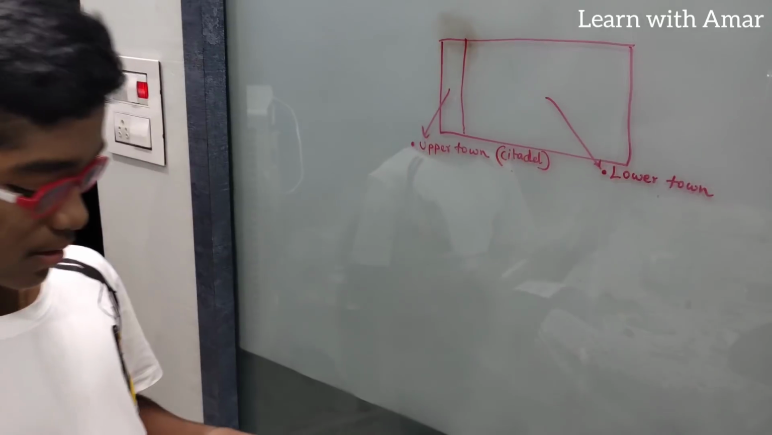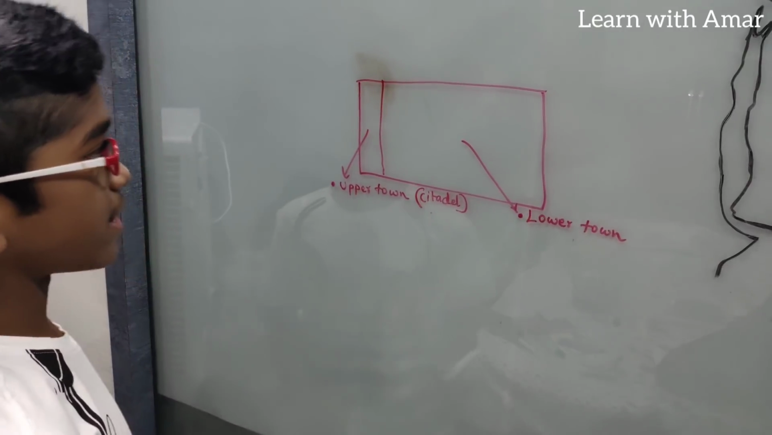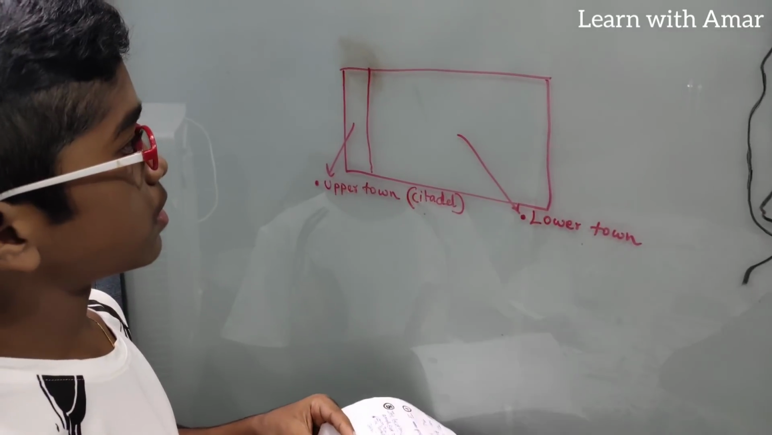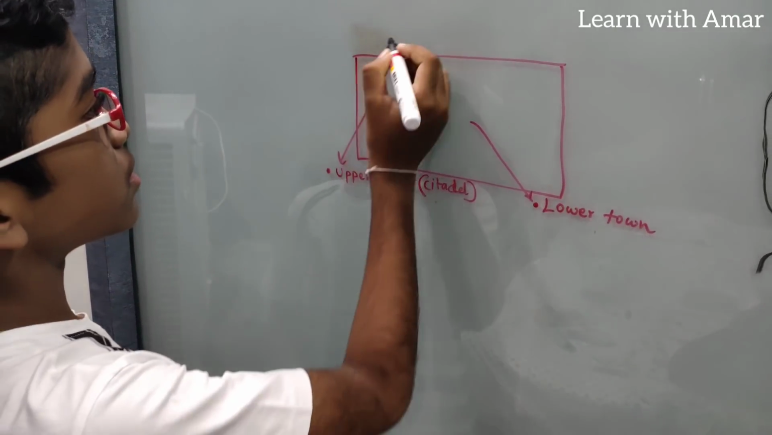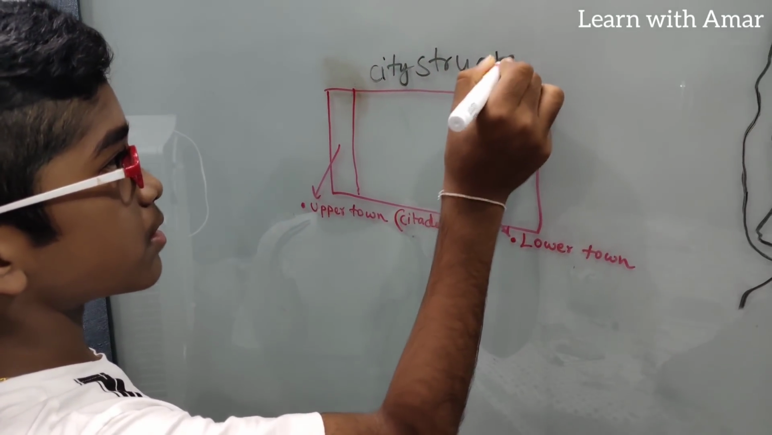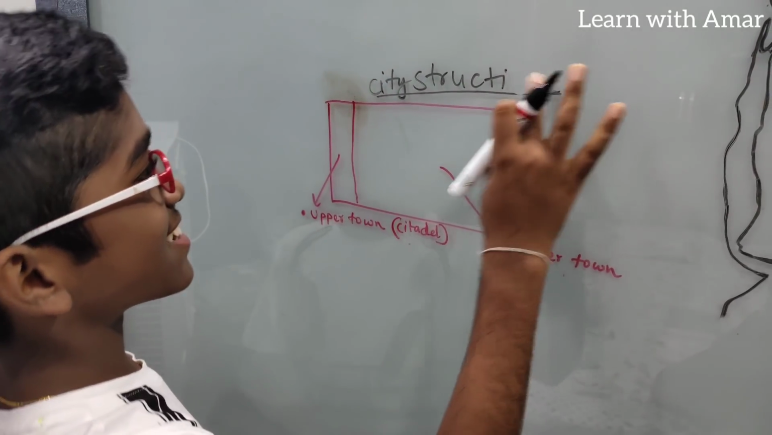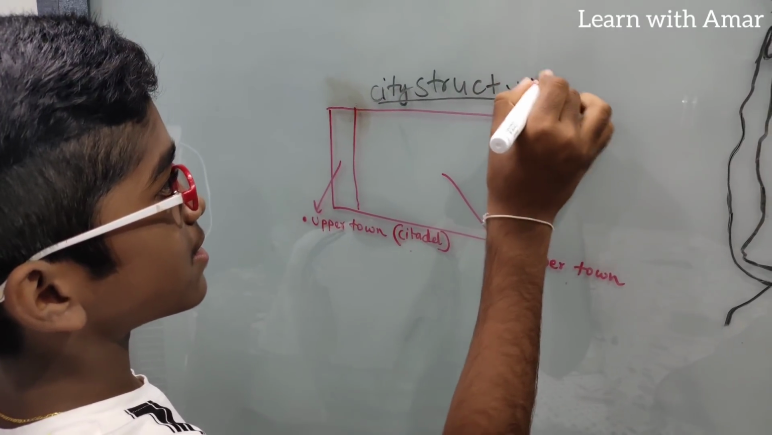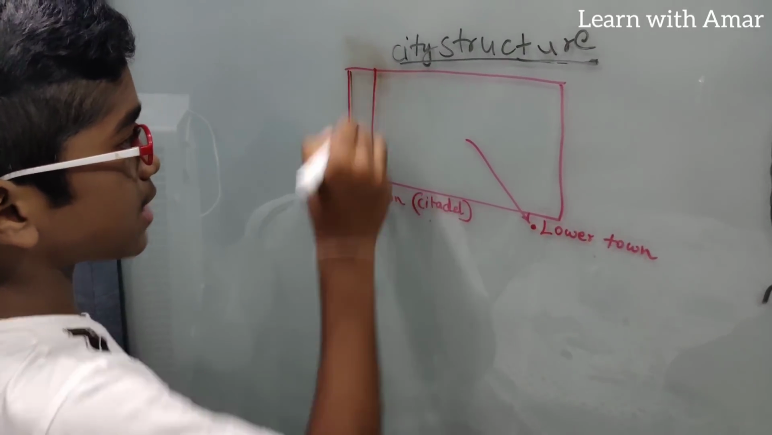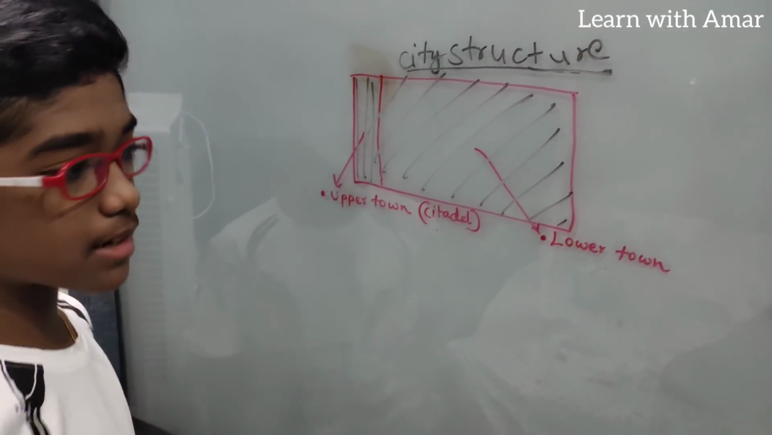So now let's write the important points. Write down city structure in the middle. So this is the city structure of Indus Valley civilization. This is the upper town and this is the lower town. Which is larger? Lower town is larger.